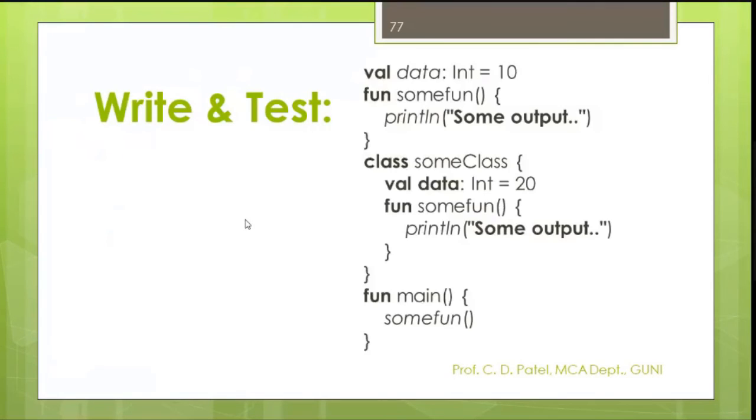Write and test. I will give you the code also. Please use that code and arrange it like this. Create a new file with .kt, copy and paste, and remove unnecessary symbols from that code.